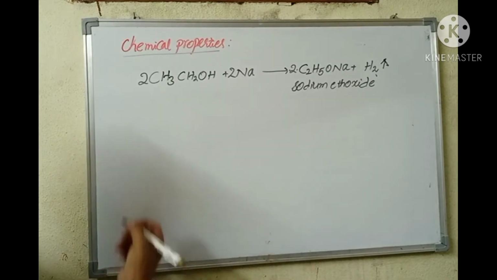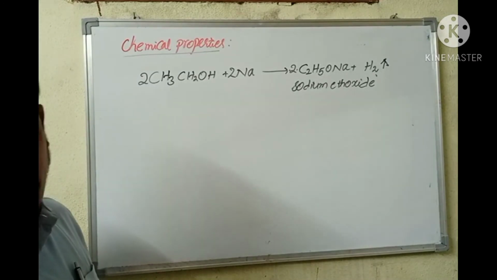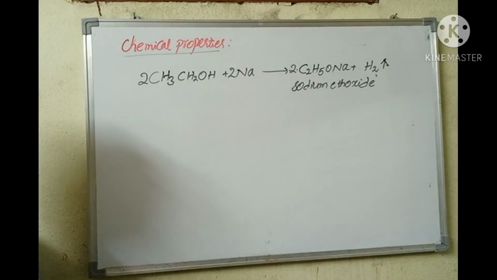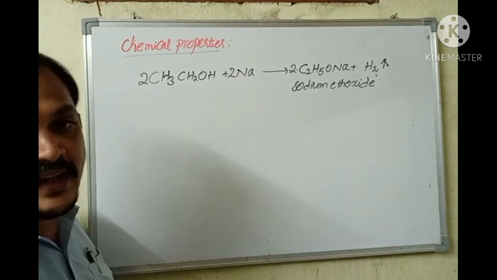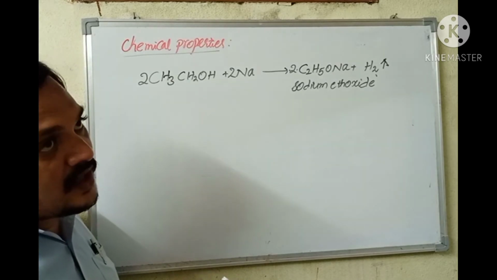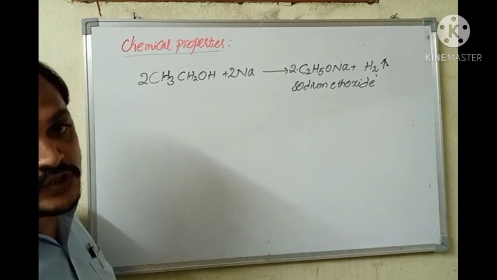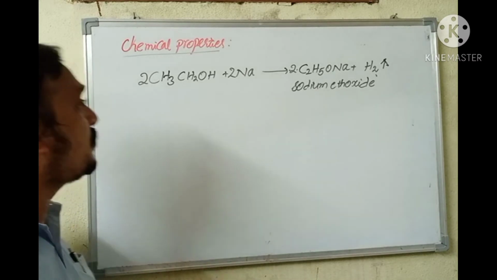Then coming to reaction of ethyl alcohol with concentrated sulfuric acid. When ethyl alcohol is treated with concentrated sulfuric acid at 443 Kelvin, that is nothing but 170 degrees Celsius, ethyl alcohol undergoes dehydration to produce ethene. What is that? Ethene is produced.